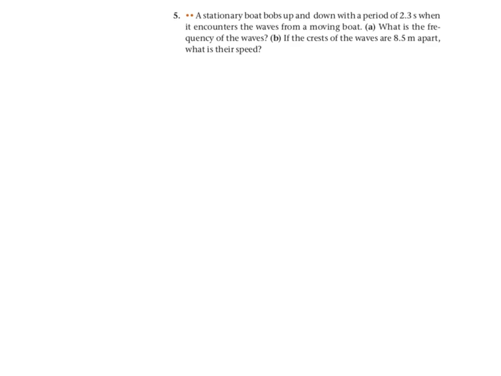Chapter 14, Number 5. A stationary boat bobs up and down with a period of 2.3 seconds when it encounters the waves from a moving boat. A. What is the frequency of the waves? And B. If the crests of the waves are 8.5 meters apart, what is their speed?